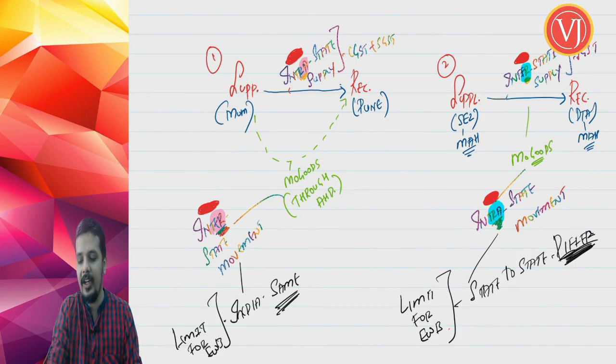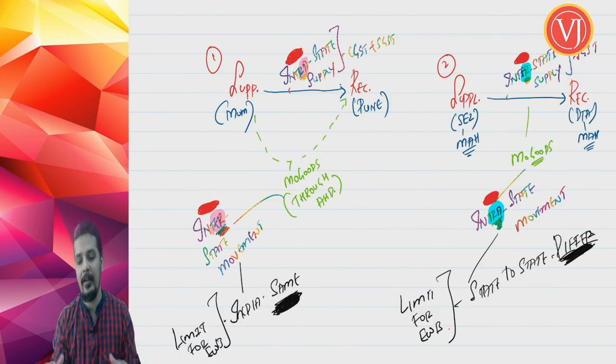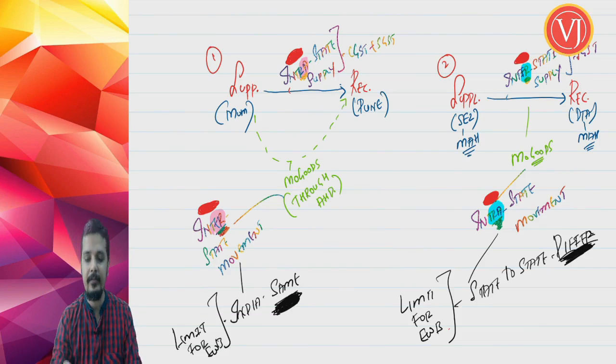So if it is intrastate movement, the threshold limit for the EVA bill will be different from state to state. But if it is interstate movement, one state to another, the threshold limit for generating the EVA bill throughout India will be the same. So that is the difference here to appreciate.